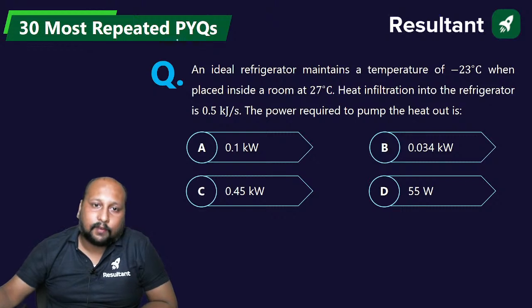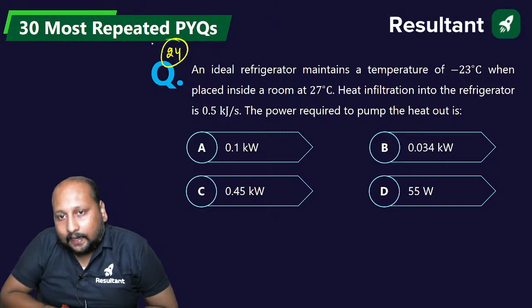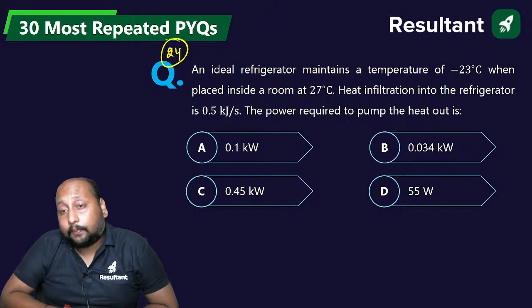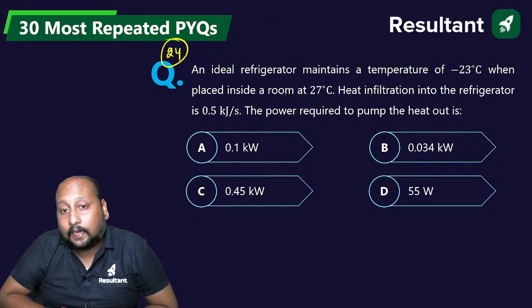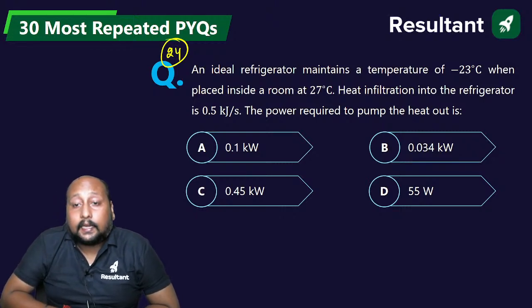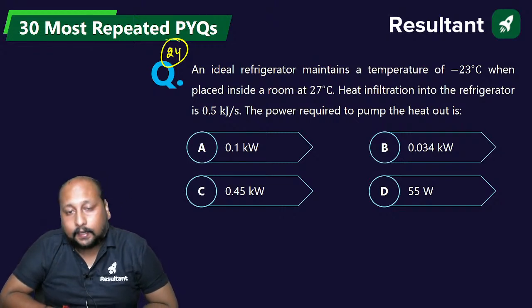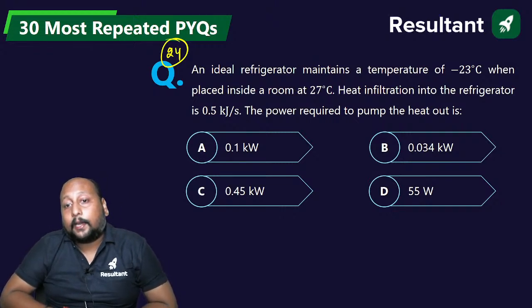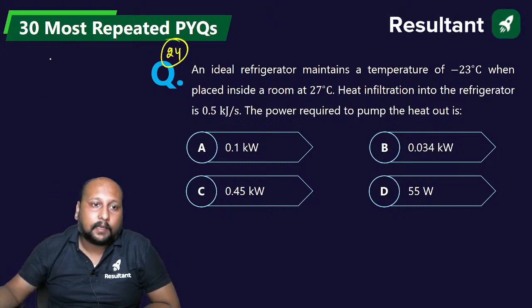A very easy question from RAC. An ideal refrigerator maintains a temperature of minus 23 degrees Celsius when it's placed inside a room of 27 degrees Celsius. Heat infiltration into the refrigerator is 0.5 kilojoule per second. What is the power required to pump the heat out? So let us draw the diagram.